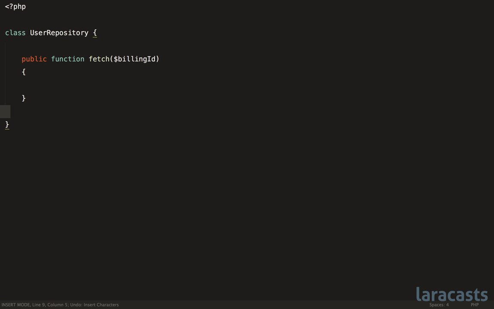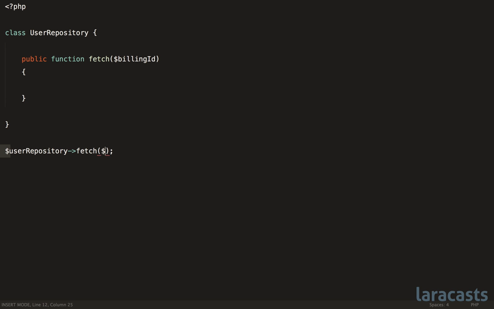So on the surface, this looks pretty good. We don't really see any important abbreviation here. However, one problem is, this is a method for fetching a user by their billing ID. It's not by their user ID or username or email address. So that means in usage, especially once again a year from now, well, we have our repository, and I want to fetch the user, so fetch looks like the one I want, but I don't actually remember what I passed to it.